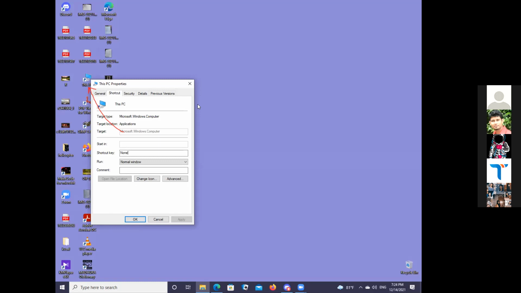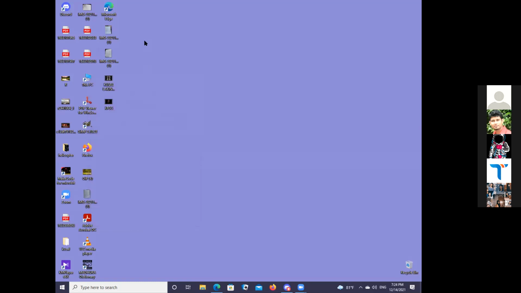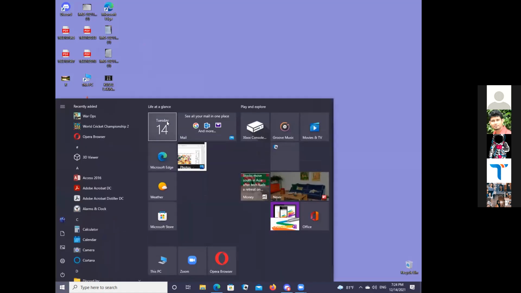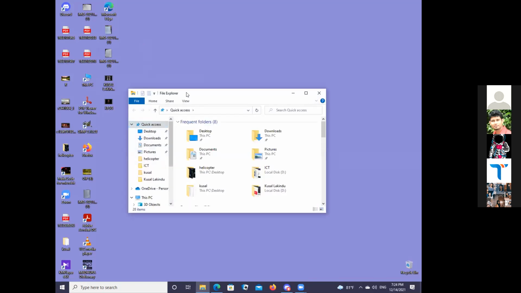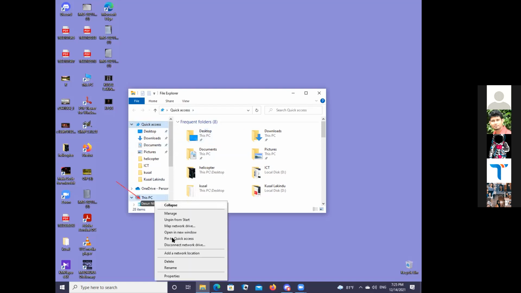The shortcut is Windows key and E key. Windows key plus E key, press both together. Here's the shortcut. Then This PC is there. Just right click on This PC now and go to the properties.